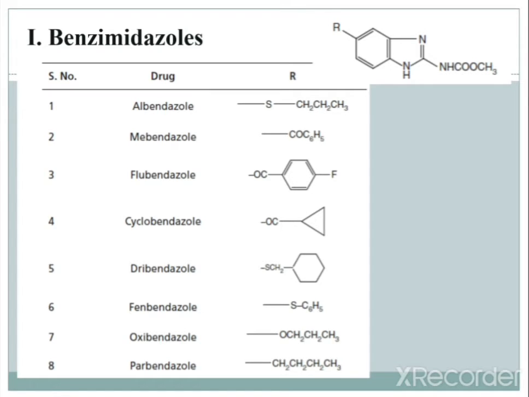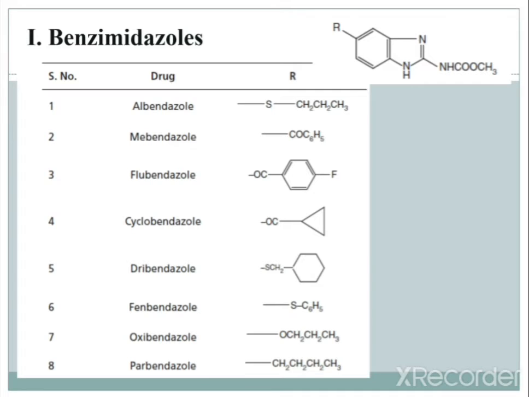The first is albendazole, where the position of R is CH2CH2CH3. The second major example is mebendazole, with COC6H5 at the position of R in the basic structure. Then flubendazole, C double bond O, benzene ring and fluorine. Cyclobendazole has a cyclopropyl ring, C double bond O. Then tribendazole, with cyclohexane SCH2.